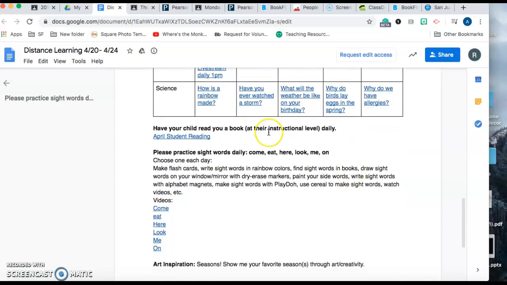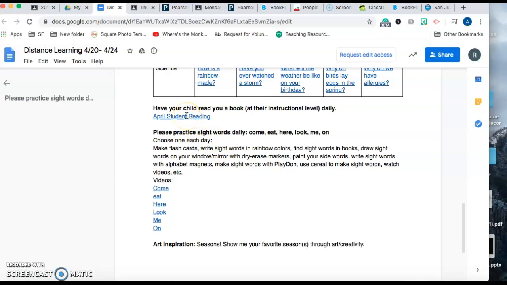Okay, then science. Starting next week, after this week, I'm only going to give you 2 to 3 science options per week. We're going to slow it down. I do want you to know I love all 5 of these science lessons, so I put them on there, but I do not expect you to do them all. You can maybe choose 2 to 3. You can do them all. I just wanted to provide you with that extra enrichment for your child. So again, choose 2 to 3 of these, and if you want to do more, you can do more.